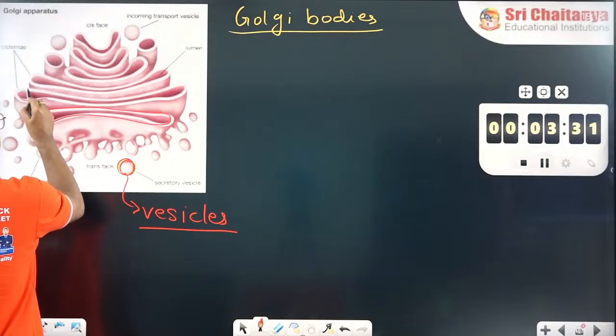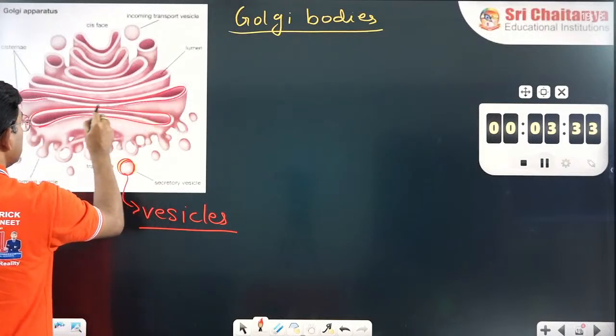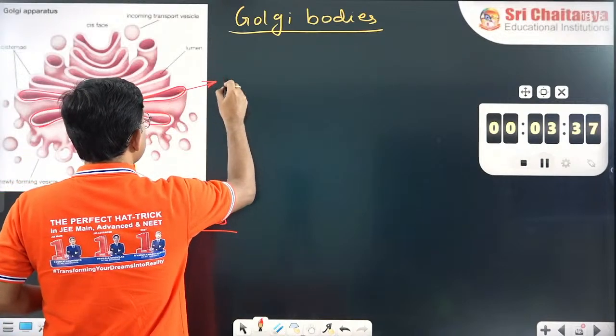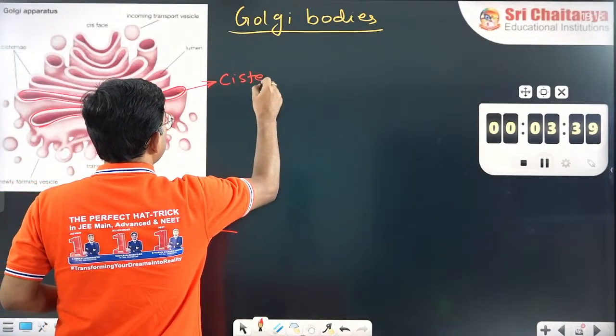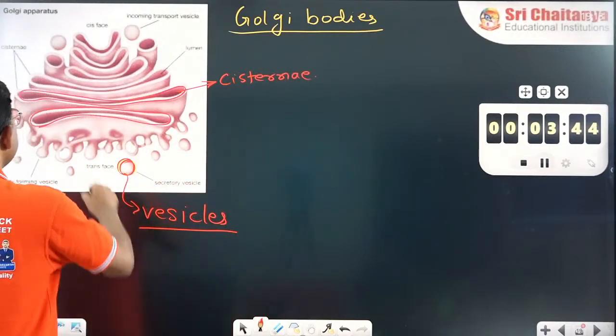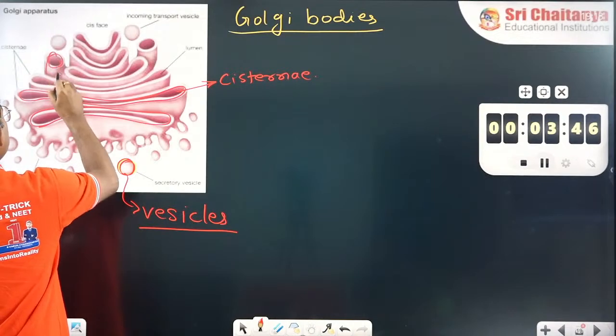These flat membranous structures are called cisternae. And then there are small tubule-like structures.